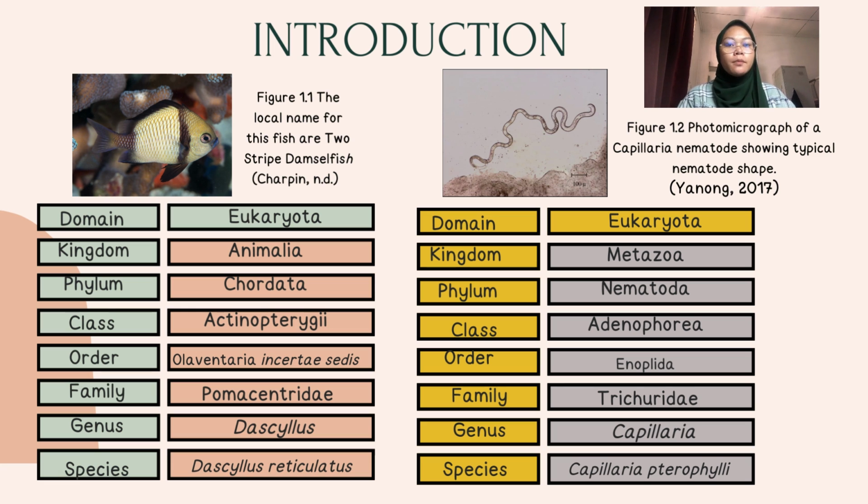From figure 1.2, it shows the photomicrograph of a Capillaria nematode showing typical nematode shape. According to Yanong 2017, the scientific name for this nematode is Capillaria pterophyli.